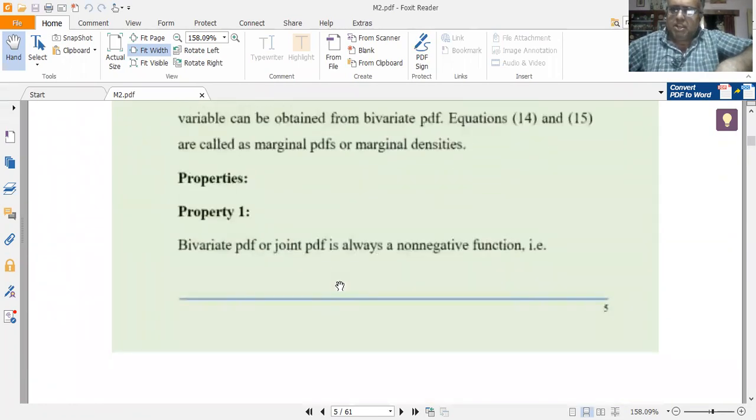So a bivariate or joint PDF is always a non-negative function. A PDF should always be non-negative. A similar story holds good for two-dimensional PDFs also. A bivariate PDF is nothing but a two-dimensional PDF. It is also called a joint PDF. So it is always a non-negative function. It is always positive. A random variable can take negative and positive values, but the PDF and the CDF should always be non-negative.